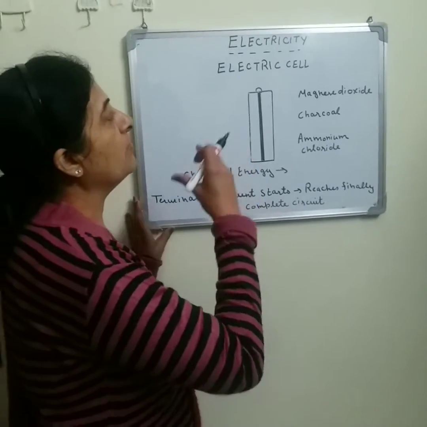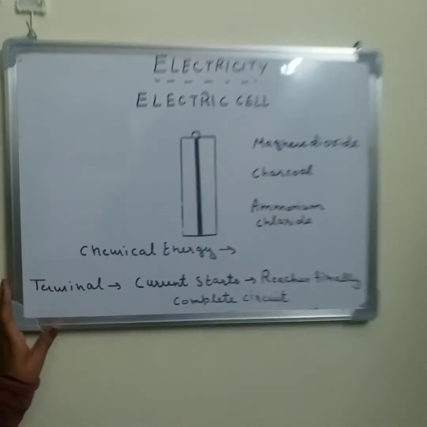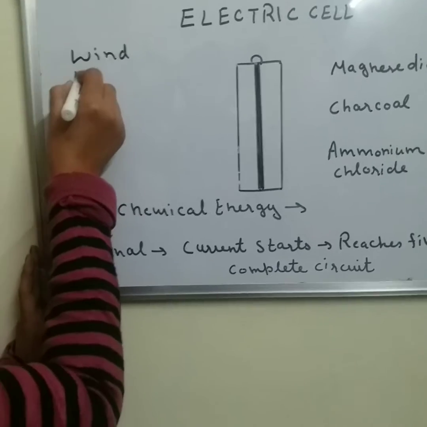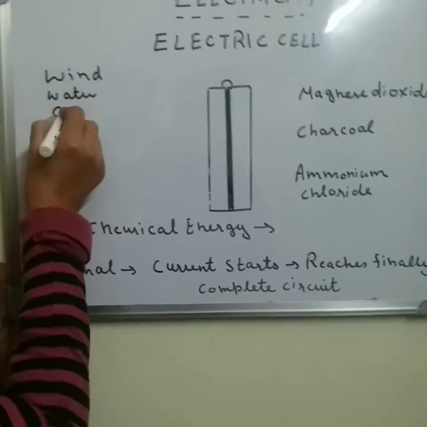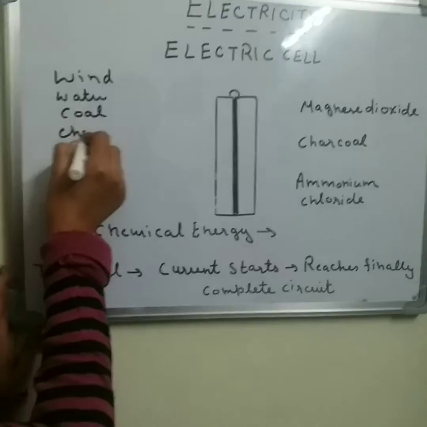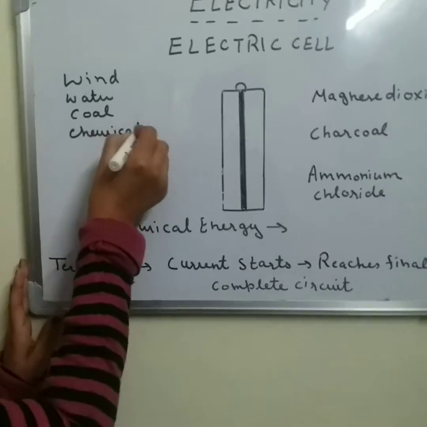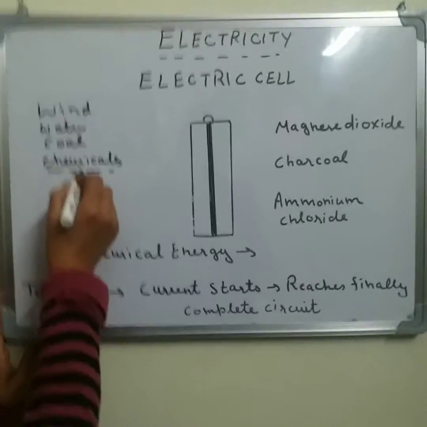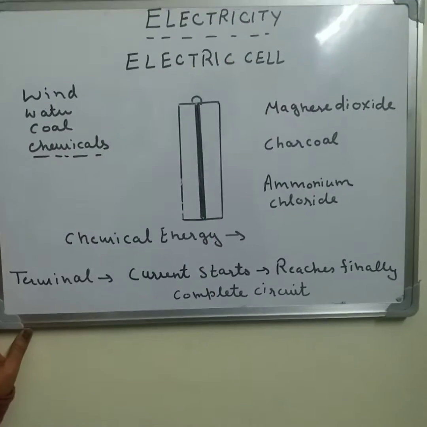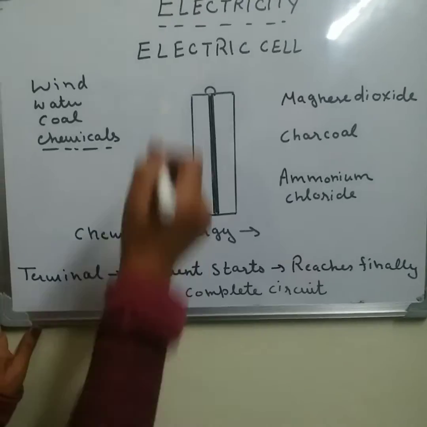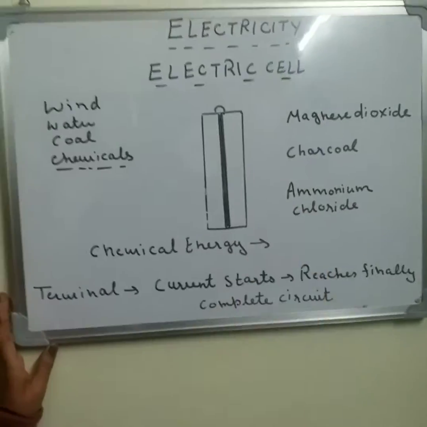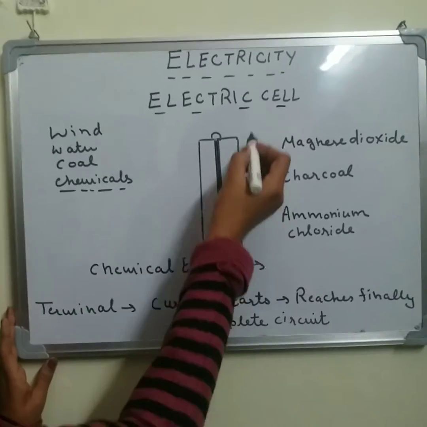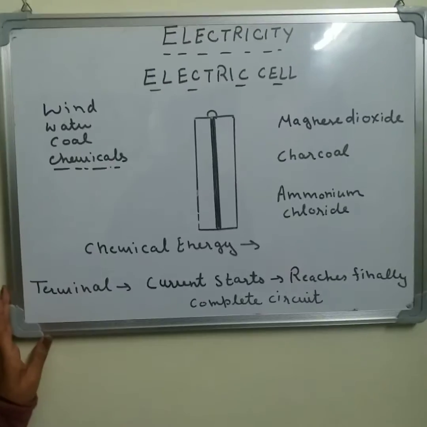When we're talking about electricity, it can be produced by using wind power, water power, with the help of coal, and with the help of chemicals also. We can produce electricity with chemicals, like your electric cell and batteries. So today, first of all, we will discuss the electric cell. An electric cell is a device which produces electricity with the help of chemicals.